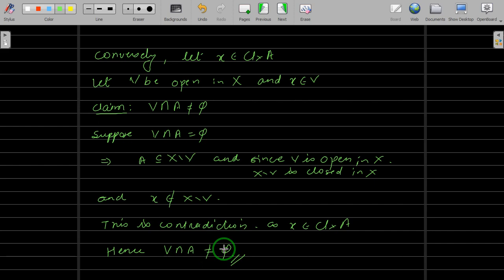So if you take any point in the closure, then any open set containing it intersects A. That's how we have proved this, and we will use this result in the subsequent analysis.